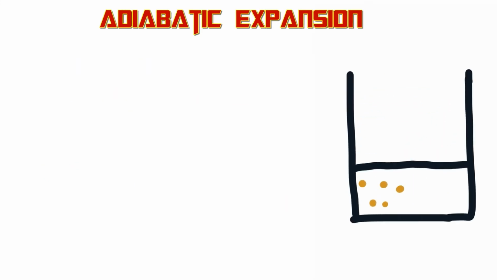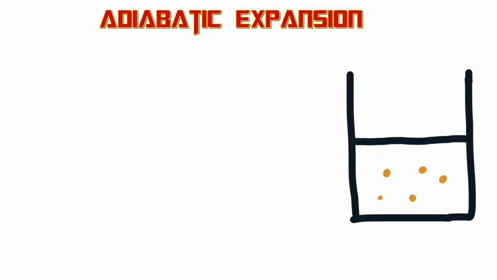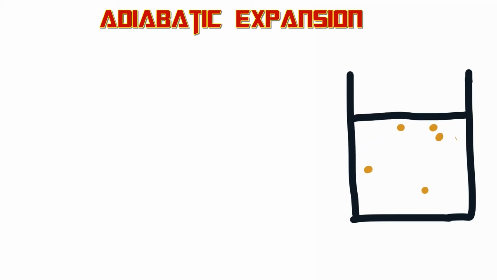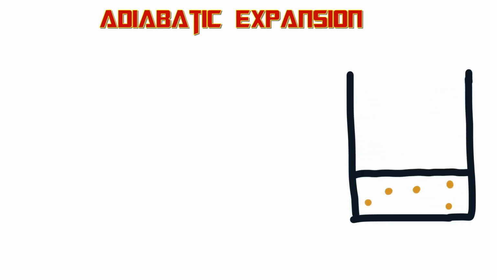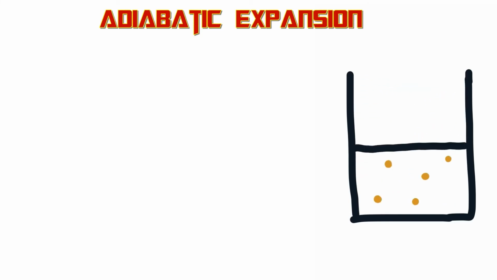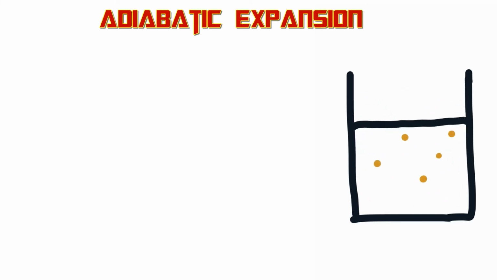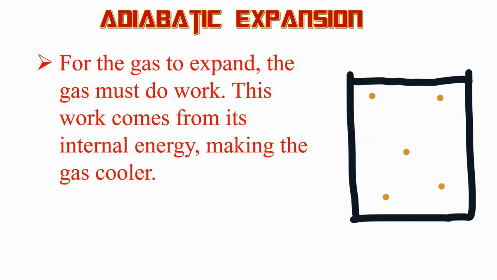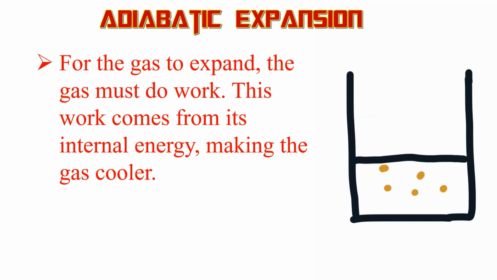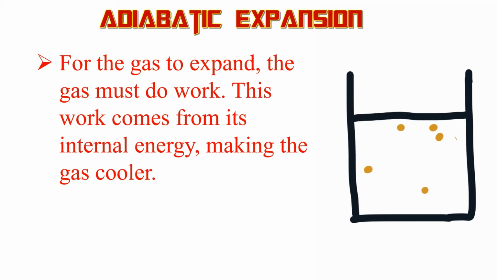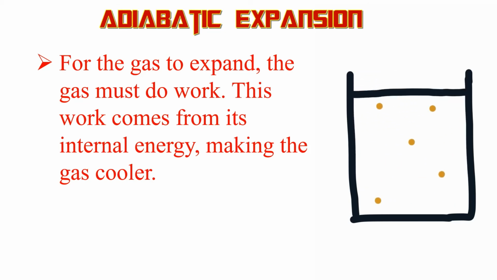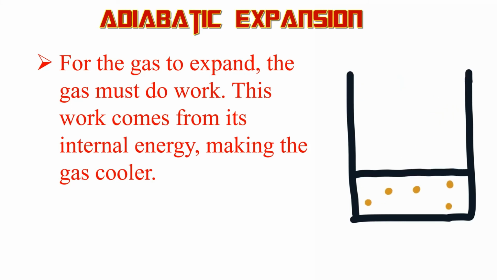Adiabatic expansion is a bit more complicated. So in compression, we had work being converted to energy. In expansion, now the gas is doing work. Now, in physics, you can't do work without energy. So in adiabatic expansion, the gas molecules are going to slow down. And the reason why they slow down is they're losing energy. They're expanding, which means they're doing work. You have to get energy from somewhere to do work, and the energy comes from their internal energy.